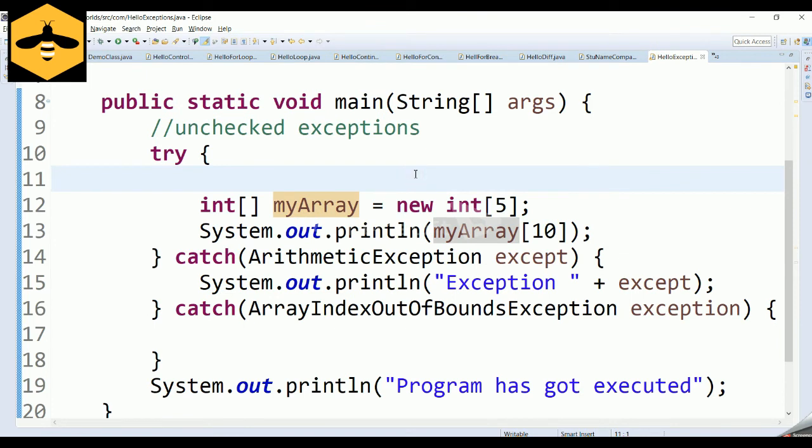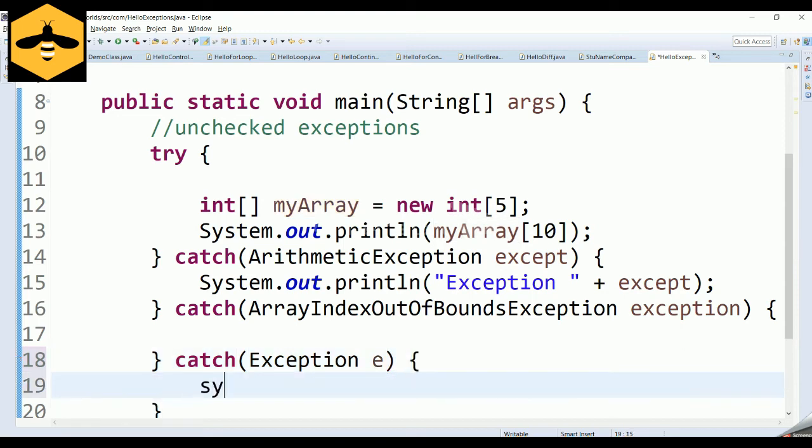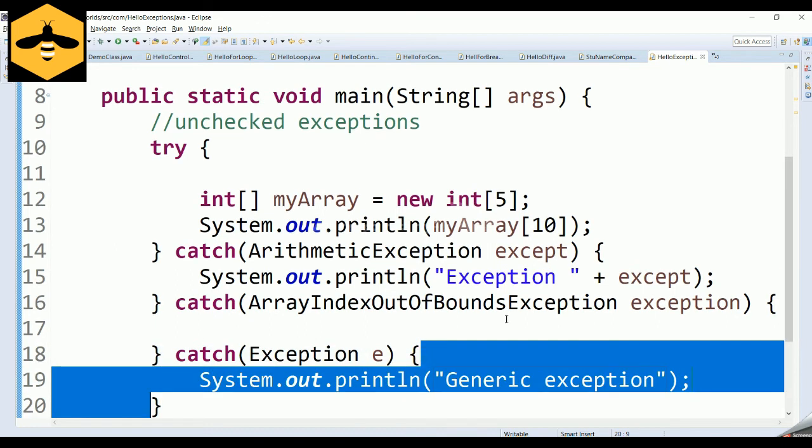So this is how. Okay, there could be one other question, like if you don't know what kind of exception is going to happen while writing your code, there is one other way of handling it. In the sense, you can catch a generic exception which is a super class of all these exceptions. So if any other exception has happened, then it can be caught over here. So this is a generic exception. For example, a SQL exception or whatever.